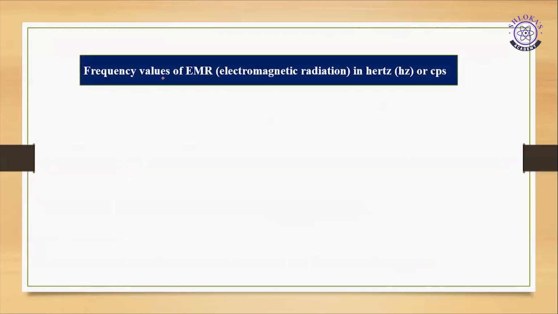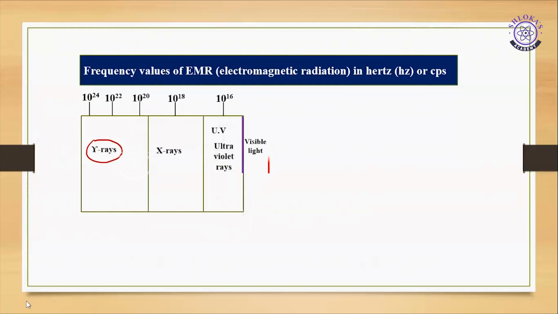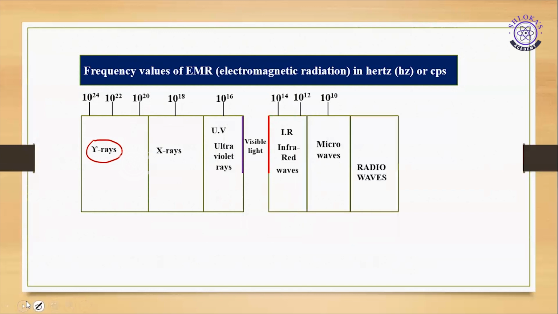So now, the frequency values of EMR, electromagnetic radiations: what is the electromagnetic spectrum? I will discuss. These are gamma rays, right? And their frequency values are 10 to the power of 24, 10 to the power of 22, and 10 to the power of 20, and so on. I can write visible, IR, and all these, right?